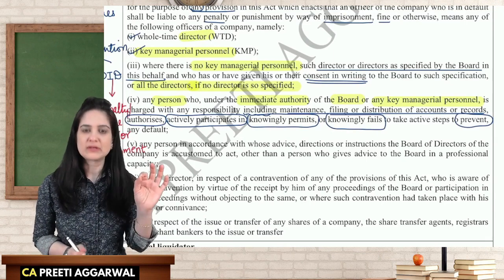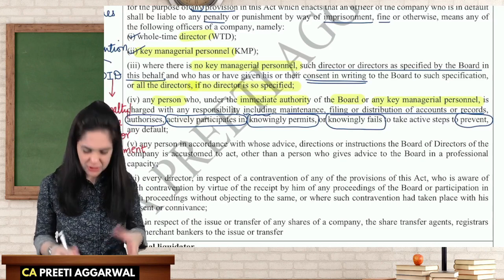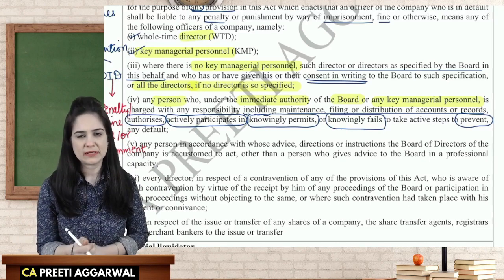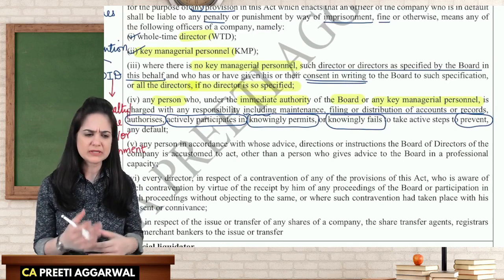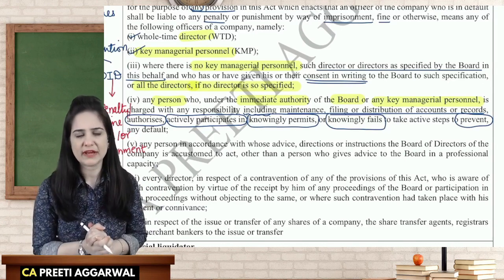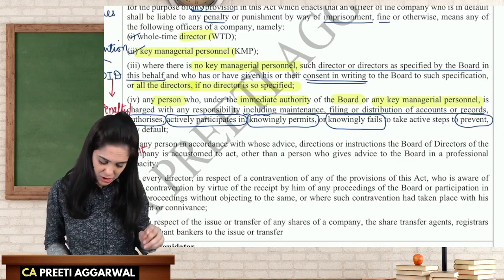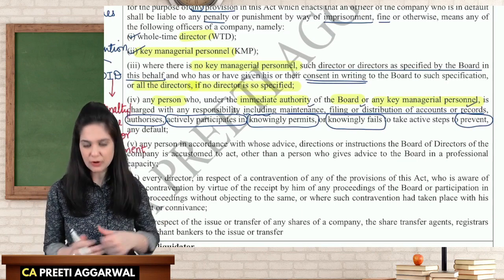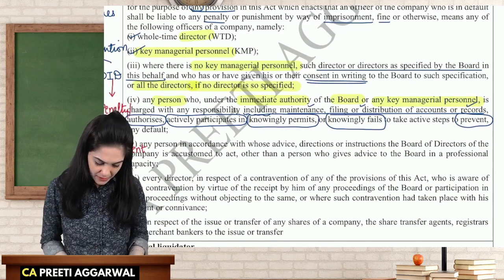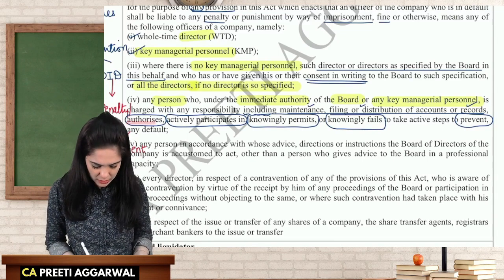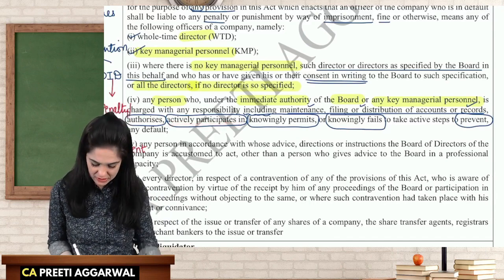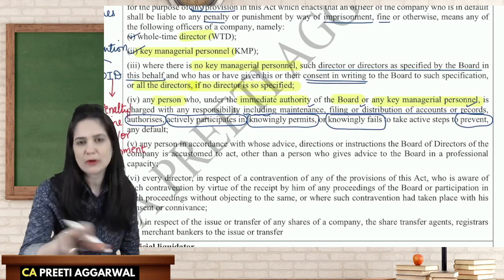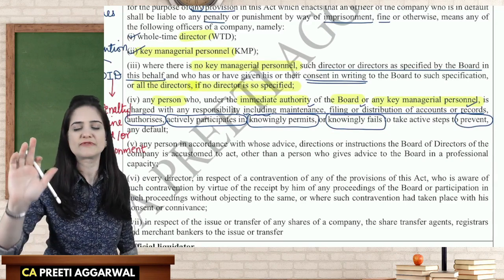So, any person who is under the immediate authority of the board or KMP, okay? Now, some associate director or some person who is directly below the board of directors or KMP. Now, they are charged with the responsibility of maintaining, filing, distribution of accounts or records. These people, they authorize or they actively participate themselves. They knowingly allow or they fail to take the steps when they knew about the default, then they will be considered as officer in default.